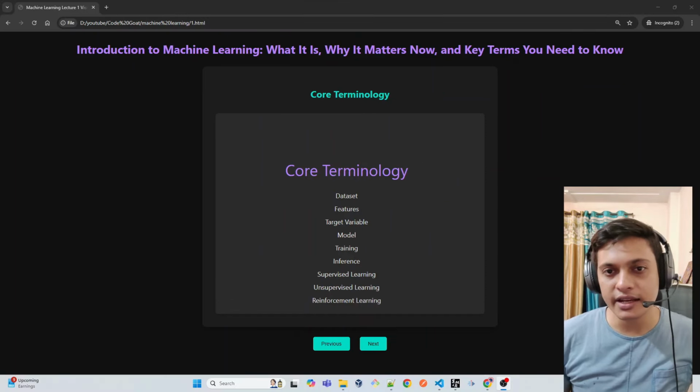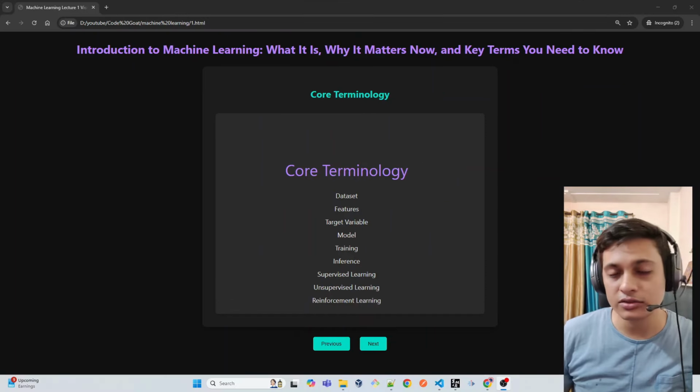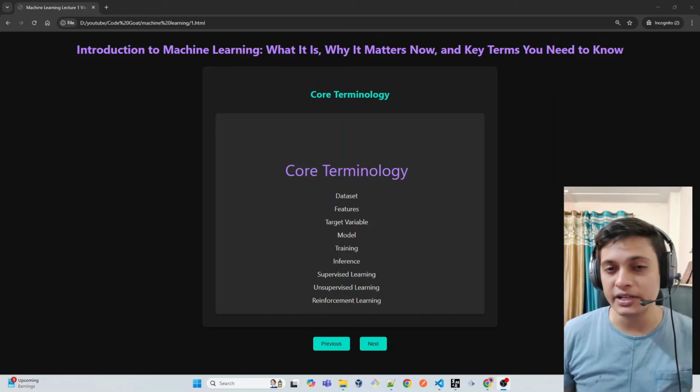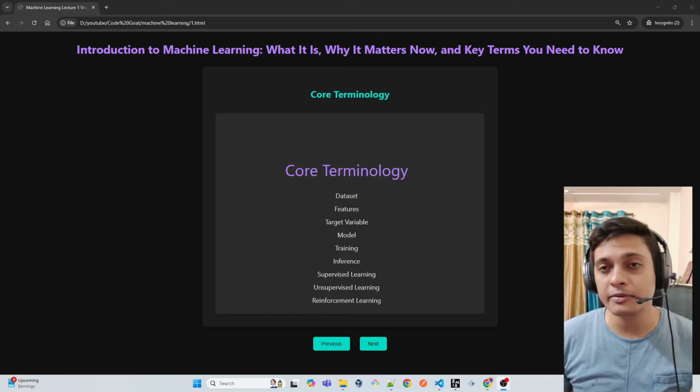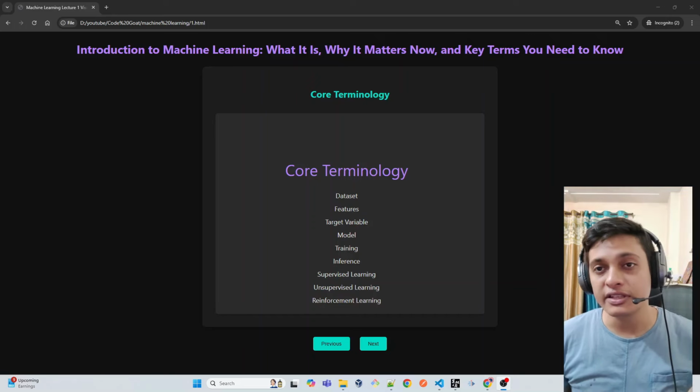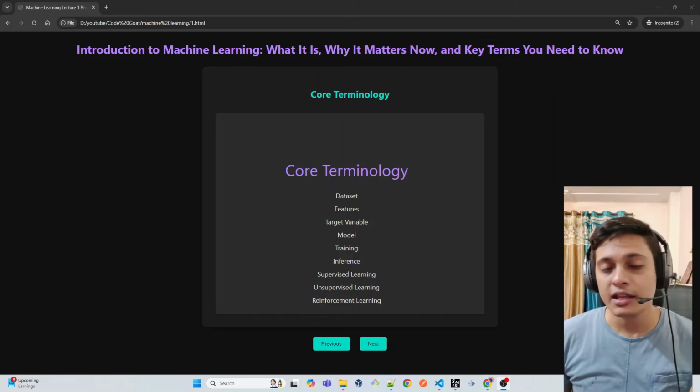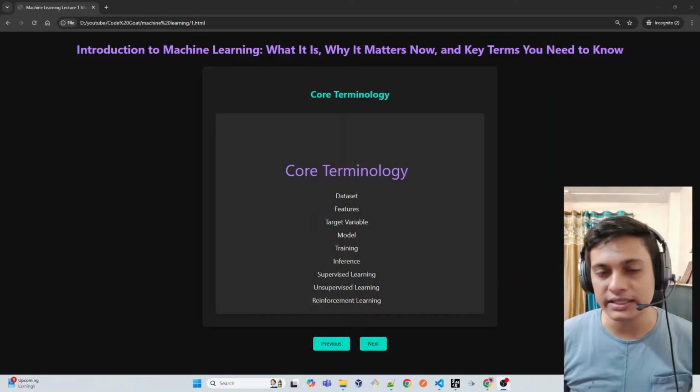So now let's understand the core terminology part. This core terminology consists of multiple subparts: dataset, features, target variable, model, training, inference, supervised learning, unsupervised learning, and reinforcement learning. We are going to get a glimpse of all these things in just a while.